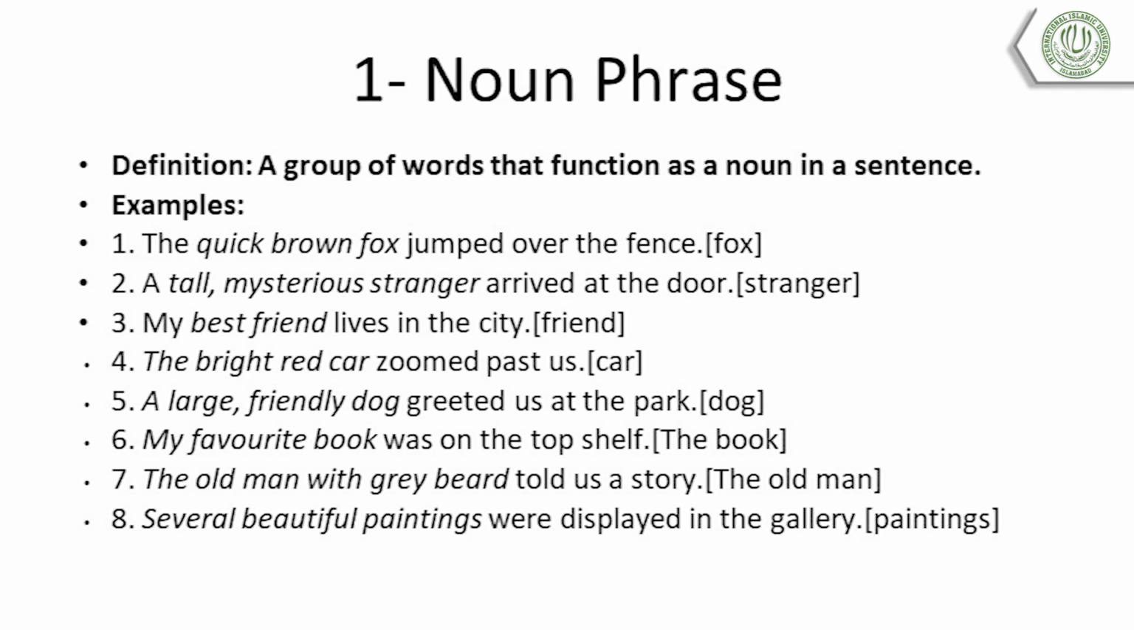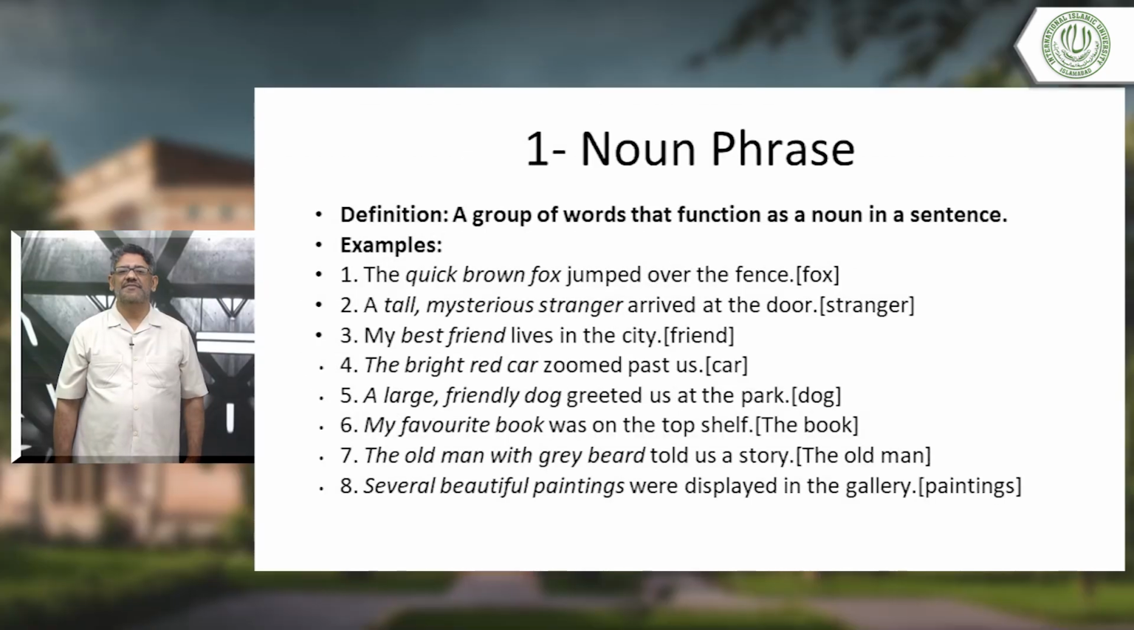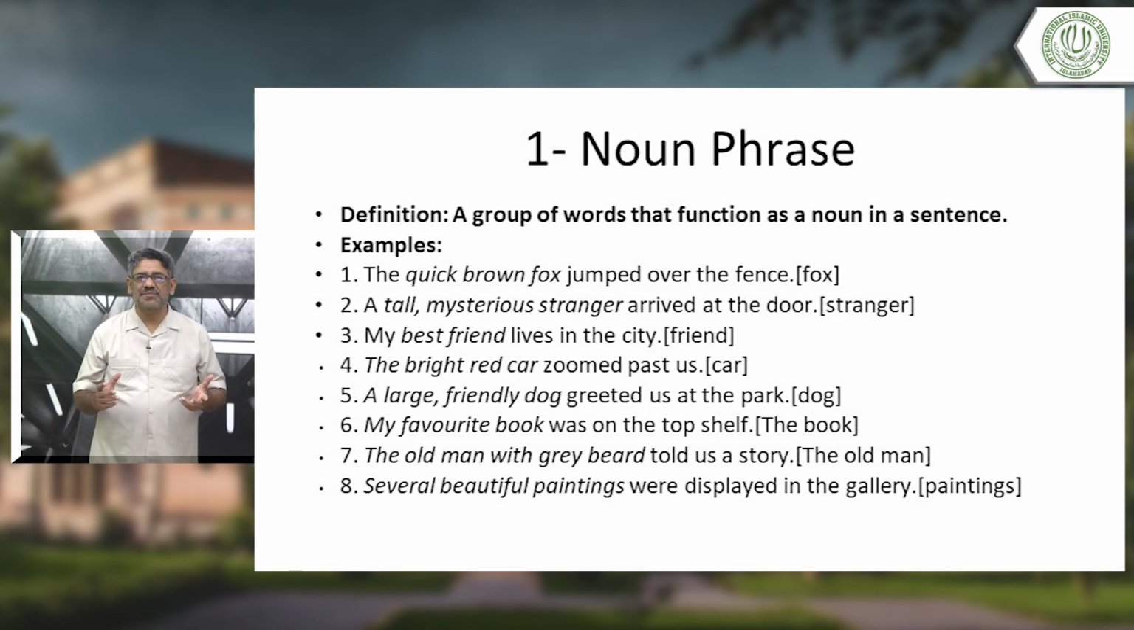Then, a large friendly dog greeted us at the park. See, large friendly dog, we can use the word dog instead of a large friendly dog. It is enough. But what happens is, we want to use a phrase. You know, in life when we talk, we use adjectives. We don't use simple one word, a noun or a pronoun. We attach some adjectives with them.